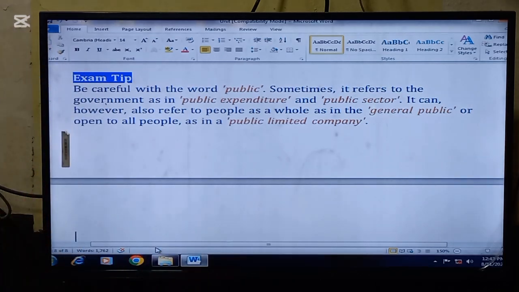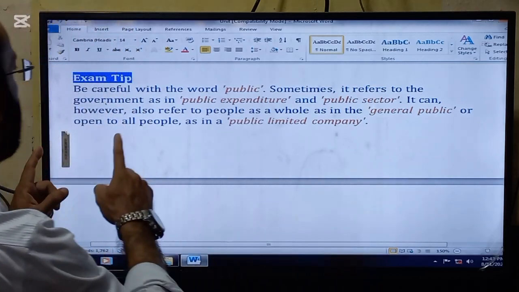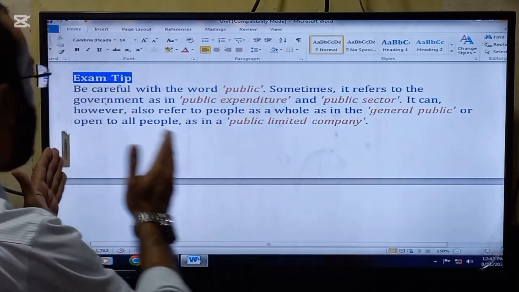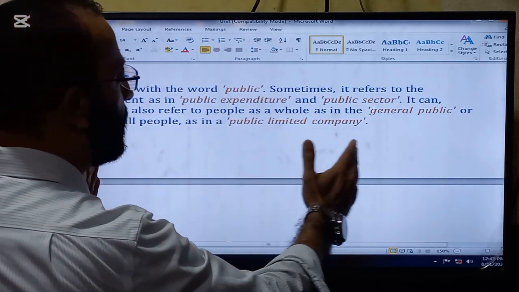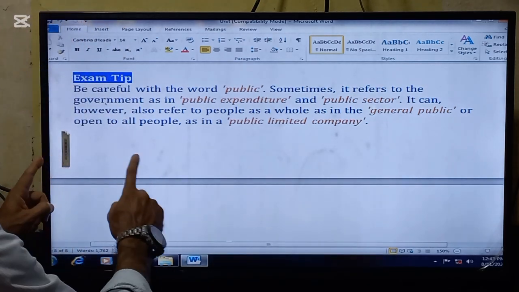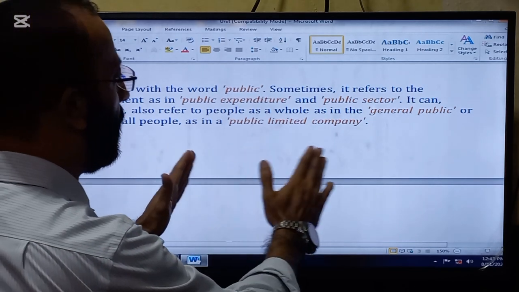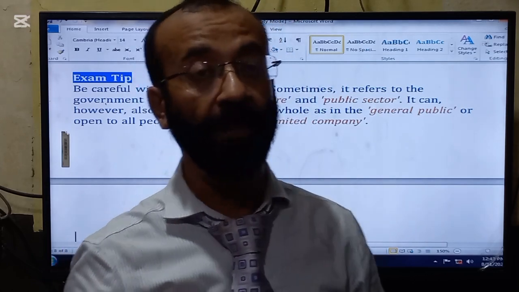And finally, we have an exam tip. Be careful with the word public. Sometimes it refers to the government as in public expenditure and public sector. It can, however, also refer to the people as a whole, as in the general public, or open to all people, as in a public limited company. So be very careful when the word public comes.